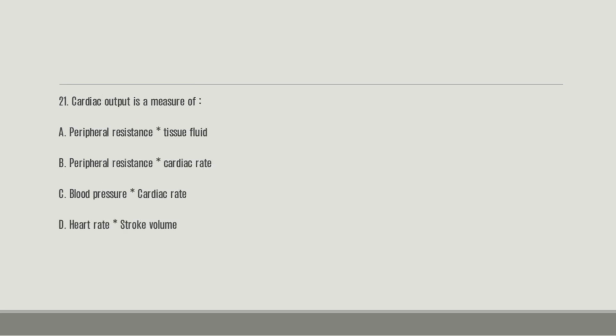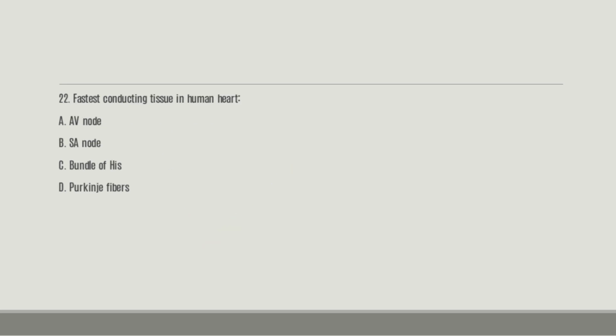Number 21. Cardiac output is a measure of dash. A. Peripheral resistance times body fluid. B. Peripheral resistance times cardiac rate. C. Blood pressure times cardiac rate. D. Heart rate times stroke volume. And the right answer is heart rate times the stroke volume. Option D.